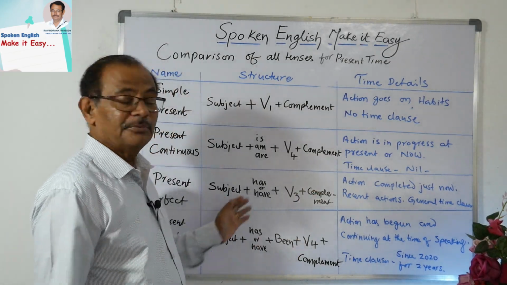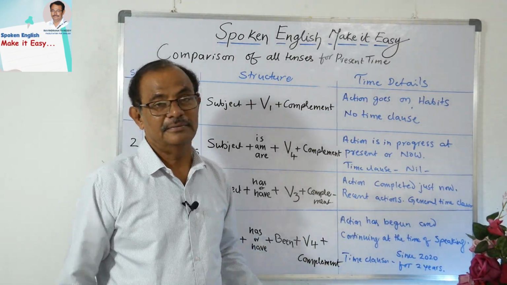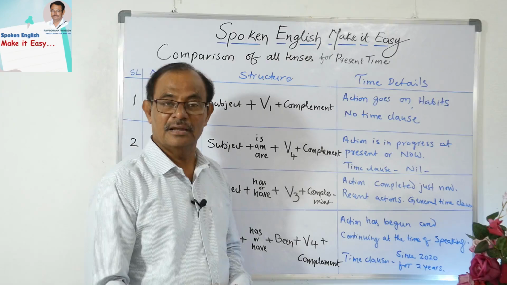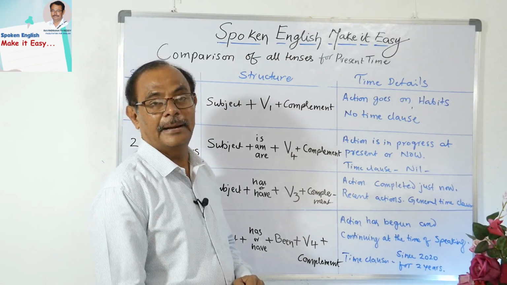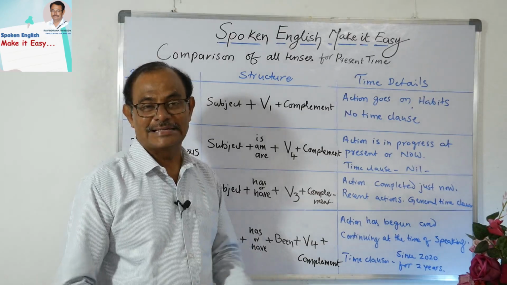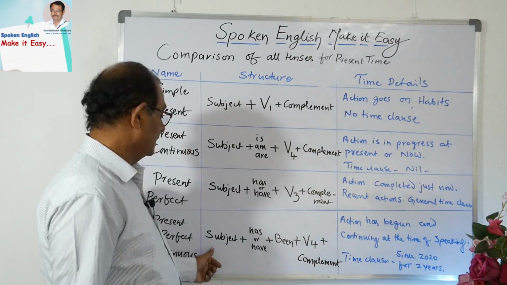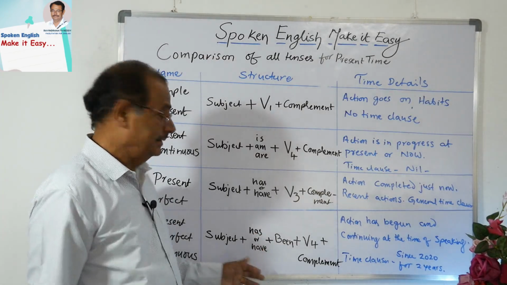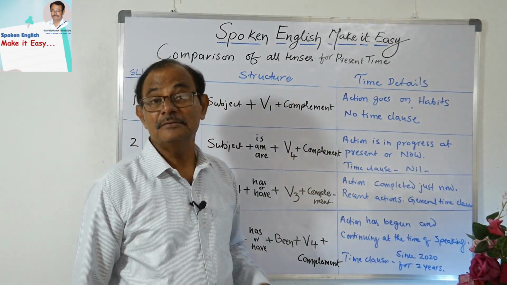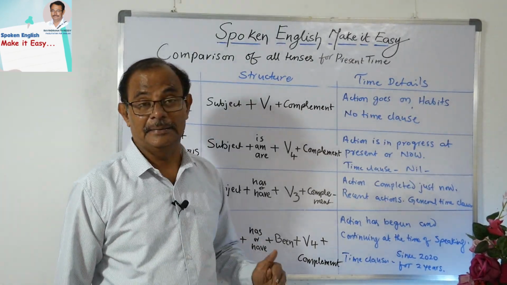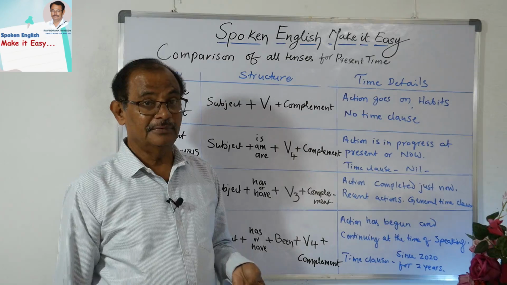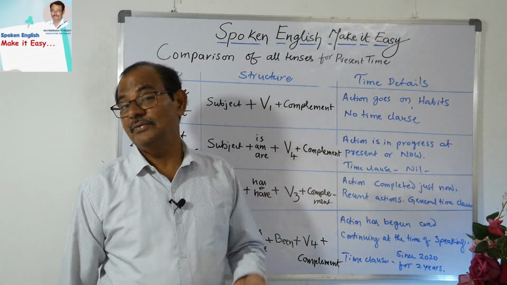So we have to use subject plus has and have plus V3 plus the complement. It is a simple structure for the present perfect. And we have made videos, and you can watch them again if you want more clarity on that. Okay, so then go to the present perfect continuous. Just now we have discussed the present perfect continuous. Subject plus has and have. Since a perfect word is there, you have to go for has and have plus only one element, that is a B family element that is required: been. Been is nothing but the V3 form of the B family. So be is the root form, was is the V2 form, and been is the V3 form.